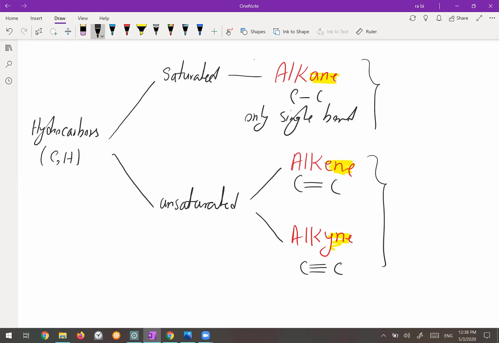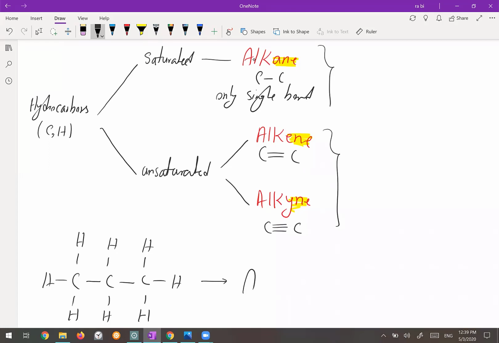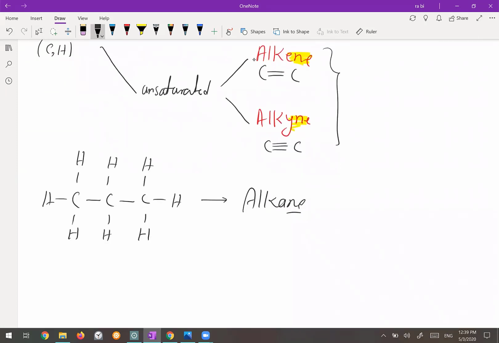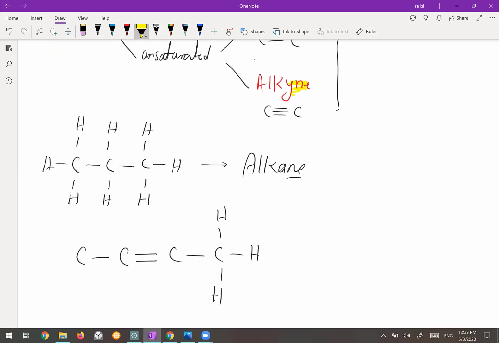For example, I draw one alkane molecule. This can be a simple alkane molecule. First, it is a hydrocarbon because the carbons are bonded to each other. And you have only a single bond between the carbons. So this is an alkane, A-N-E at the end. Look at this one. Suppose you have carbon, single bond, carbon, double bond, carbon, single bond, carbon. You have hydrogen, hydrogen, hydrogen. Okay, for this carbon, how many hydrogen do I have to put?